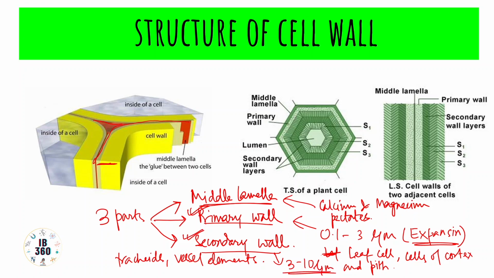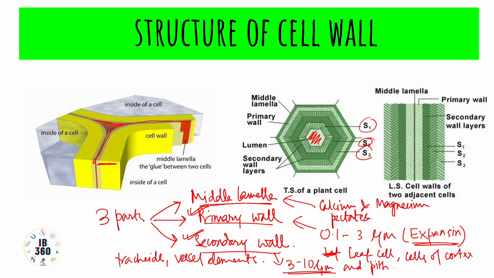And a very important thing is usually they are of several layers. They are made up of at least three layers, which are again S1, S2, S3, as you can see in this diagram. So this is the lumen. That means this is where, if it is a living cell, then protoplasm would be found. If it is a dead cell, then it would be almost hollow.